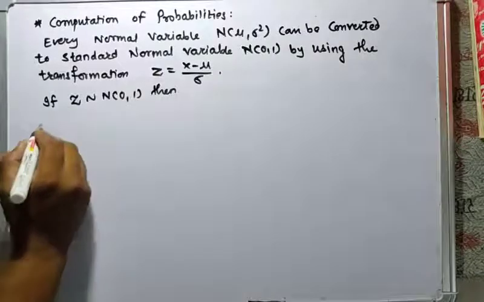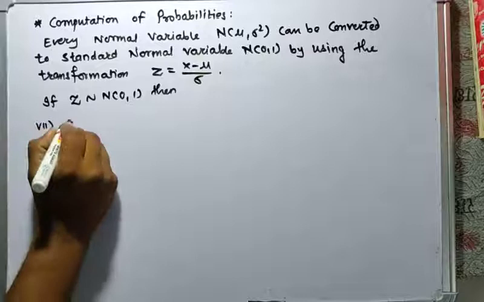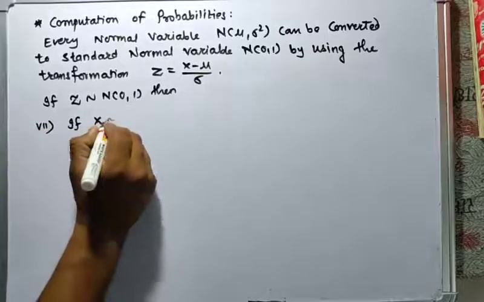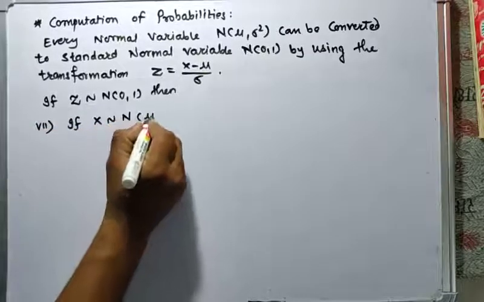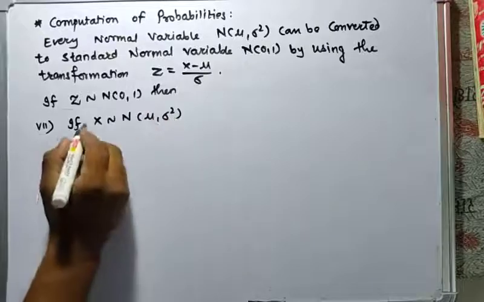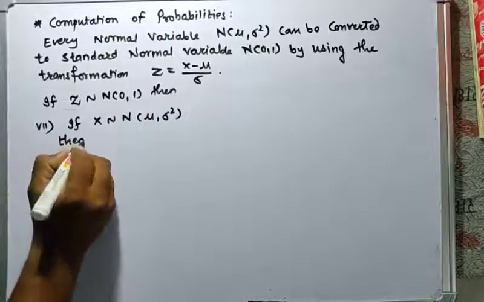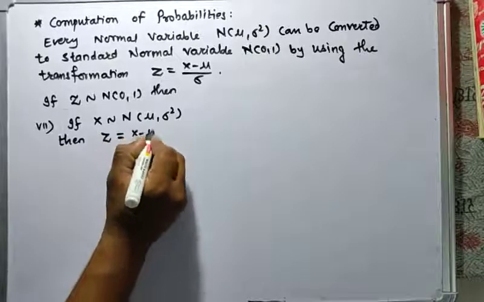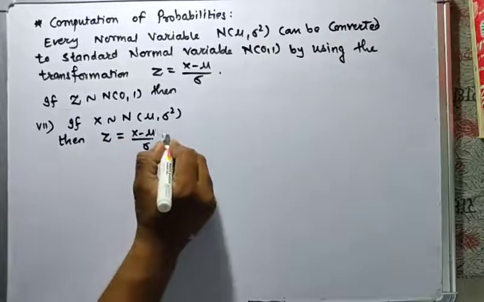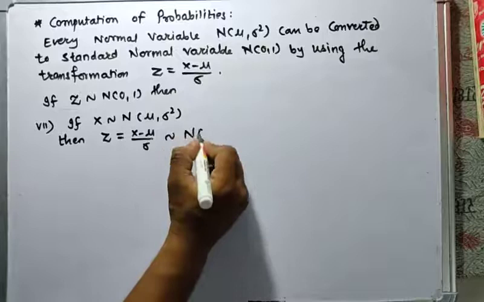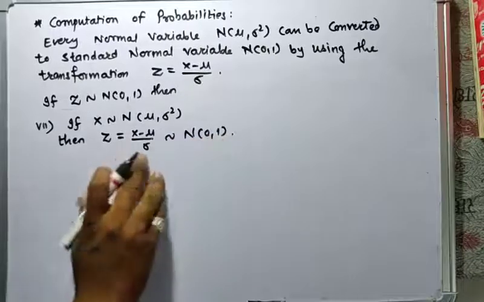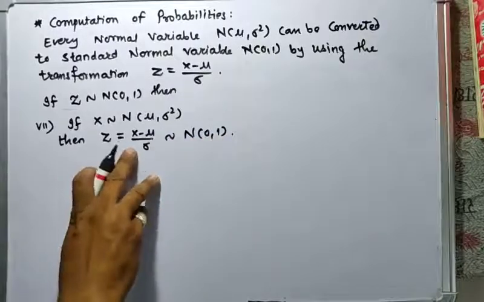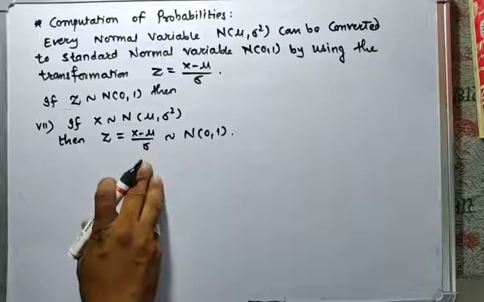the last one is 7. If X is normally distributed with mean mu and variance sigma squared, then the standard substitution, X minus mu upon sigma, converts it into the standard normal distribution 0, 1. Capital Z is equal to X minus mu upon sigma.